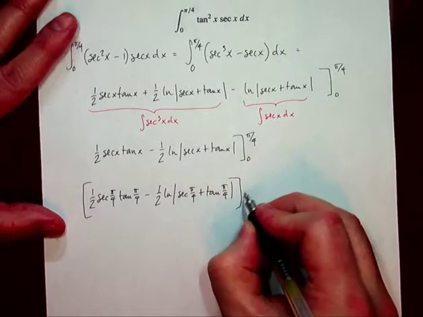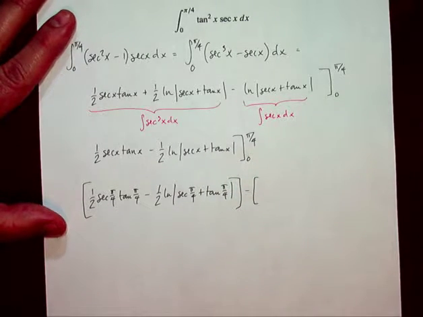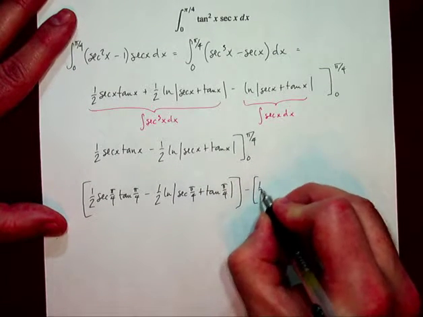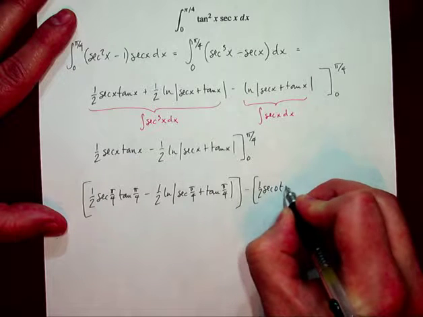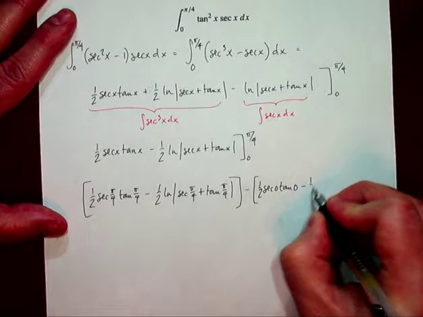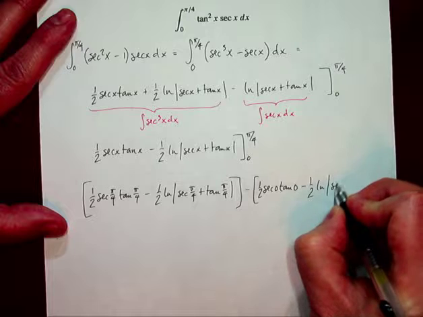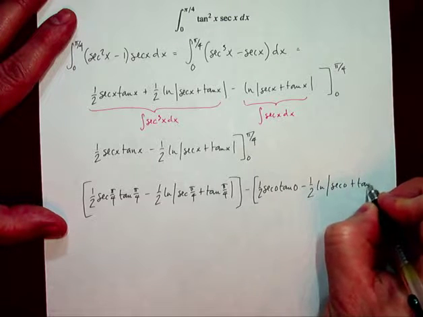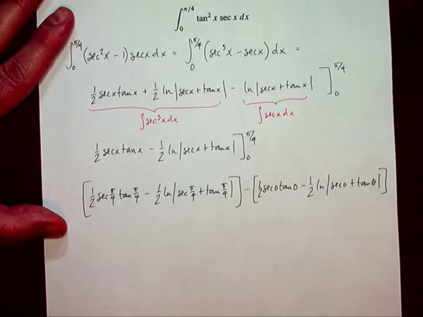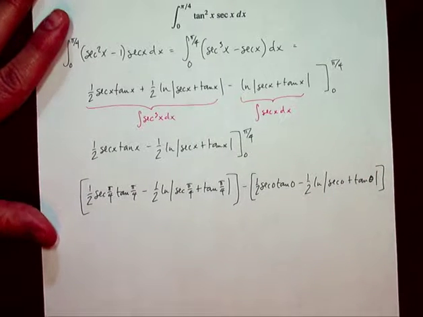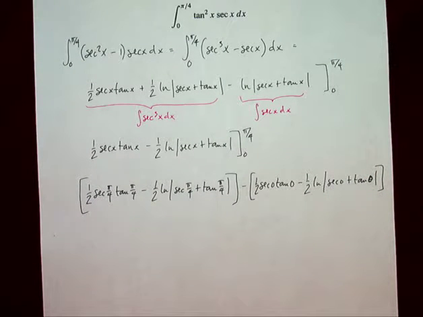Then I need to do the big F of 0, and that's 1/2 secant of 0 tangent of 0 minus 1/2 natural log secant of 0 plus tangent of 0. So let's start, that's supposed to be a 0, not a theta. Let's start basically figuring out what these values are.